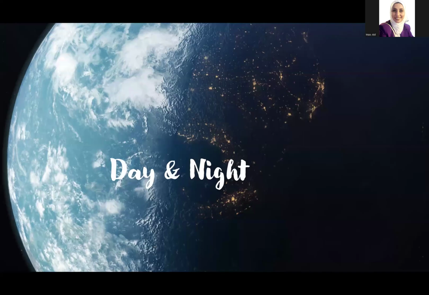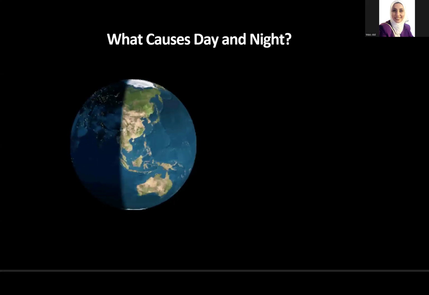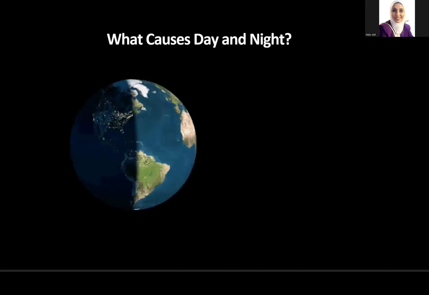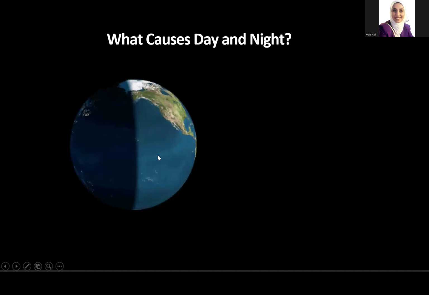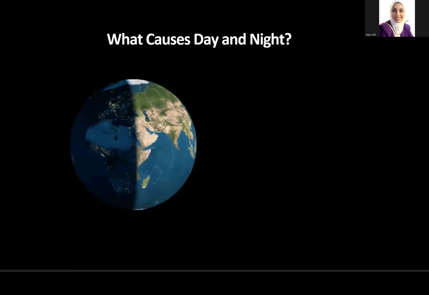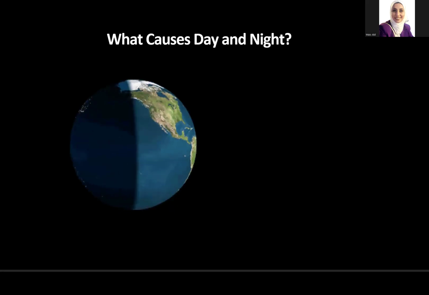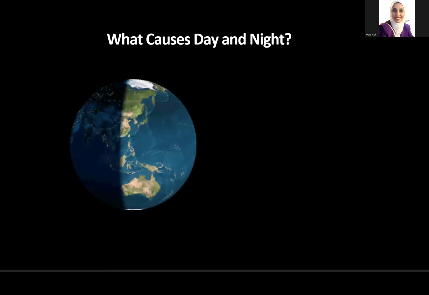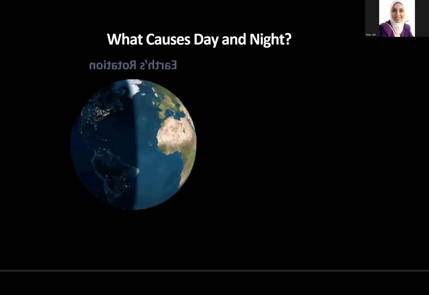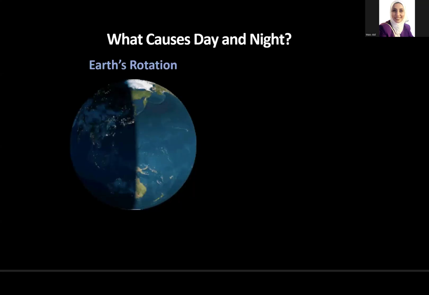Day and night. So, what do you think? What causes day and night? As you see here, the Earth is spinning on its axis, or rotating. And as you see, half of the Earth has day and the other half has night at the same time. Like now in Saudi Arabia, we have, let's say, daytime. At the same time, another country in the other half of the Earth has nighttime. How could this happen? It's because of the Earth rotation. So the Earth rotation causes day and night.